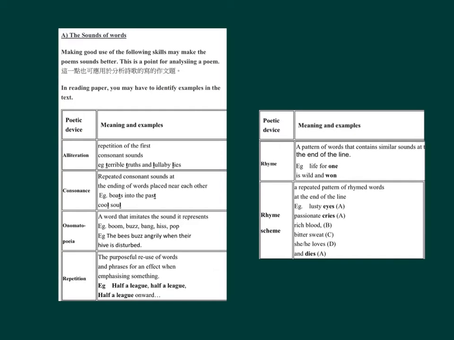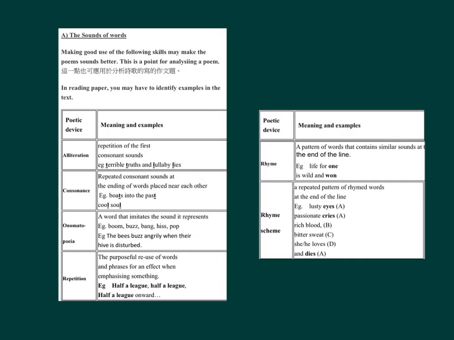Poetic device, meaning, examples. Poetic device, alliteration, meaning, examples. Repetition of the first consonant sounds. For example, terrible truths and lullaby lies. Poetic device, consonants, meaning, examples. Repeated consonant sounds at the ending of words placed near each other. For example, both in the past, cool soul.